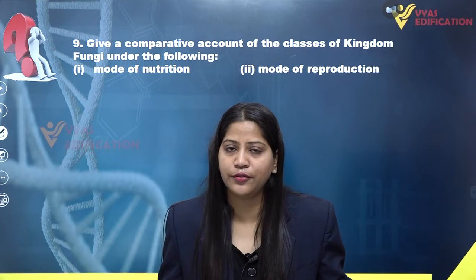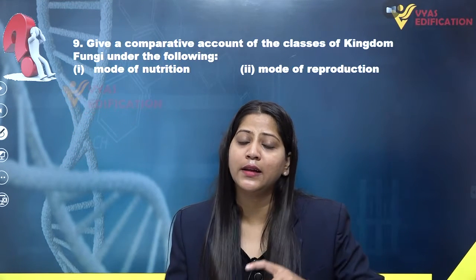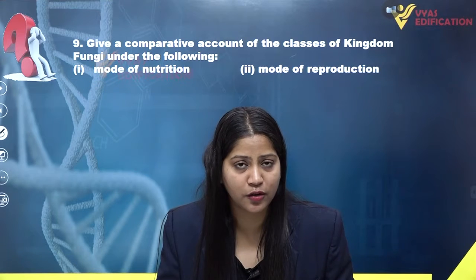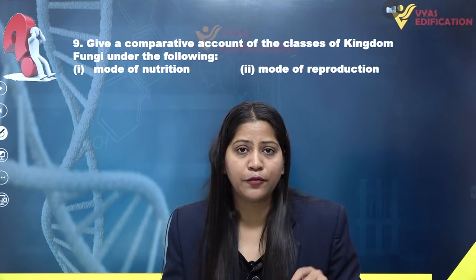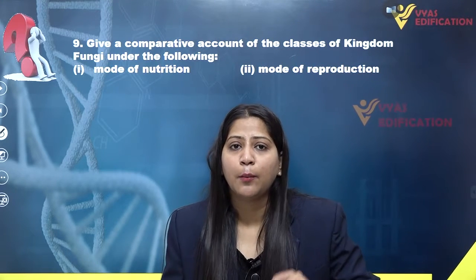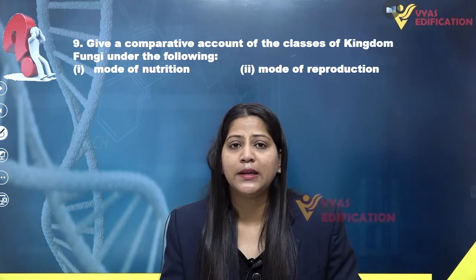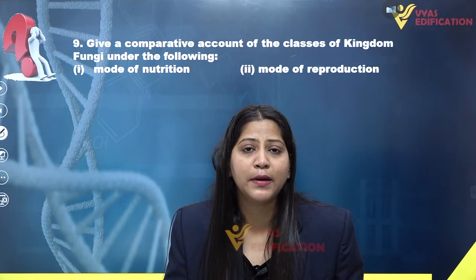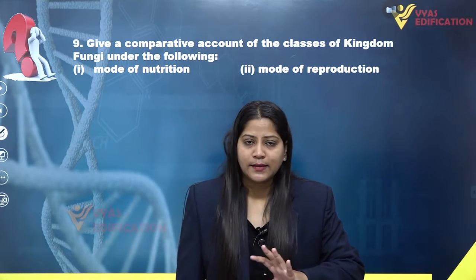There is no production of asexual spores, hence they cannot reproduce by asexual means, but they can reproduce through vegetative reproduction with the help of fragmentation. That means their body can break down into different fragments, and each fragment can give rise to a new member of Basidiomycetes. This is all about the asexual reproduction.